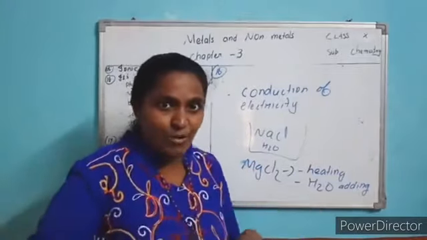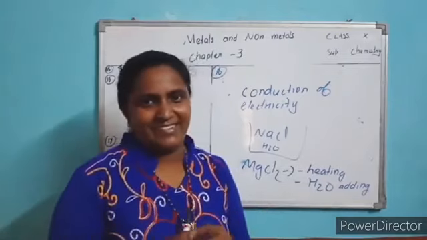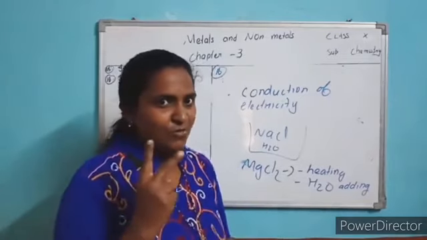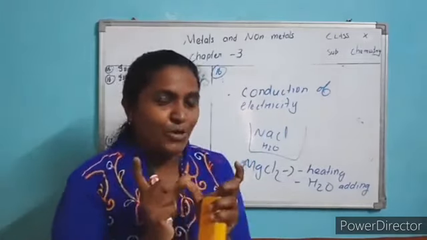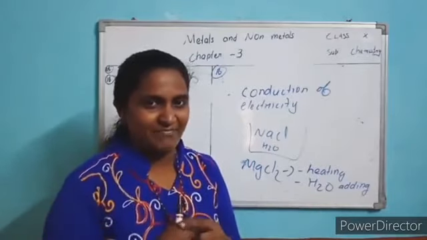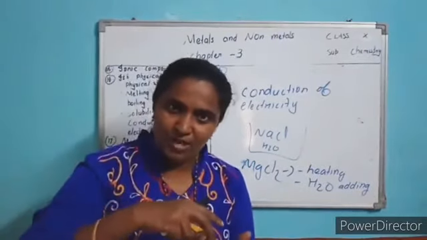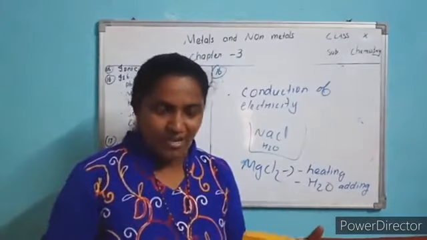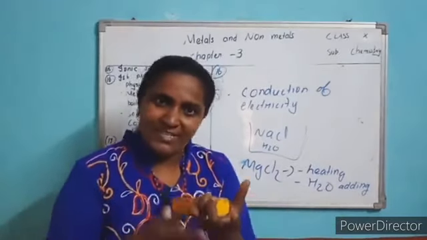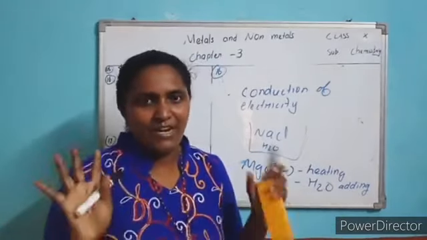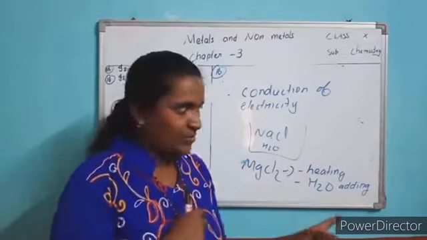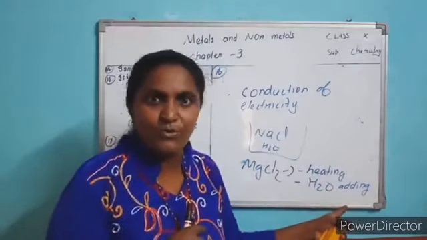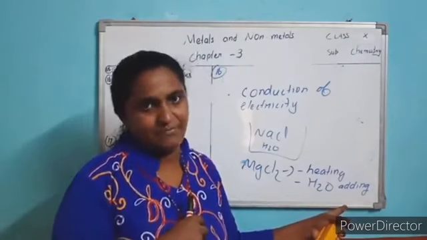And second, by adding water it also changes into free mobile ions. Two ways you can change a solid into free mobile ions. Either you add water to the compound and it changes into ions, or you heat the compound, it melts and becomes free mobile ions. Under these two conditions they have ions, so they conduct electricity.